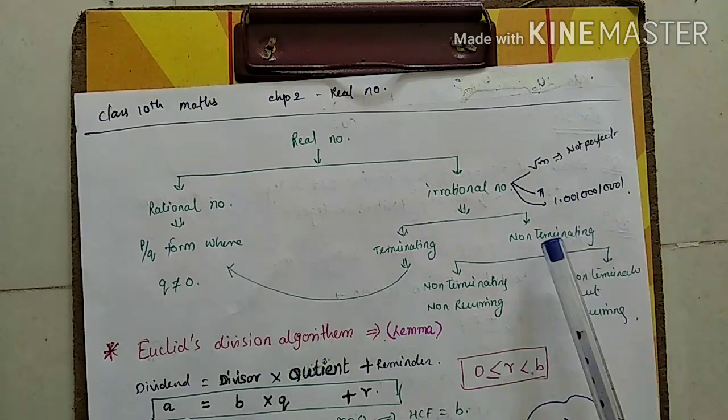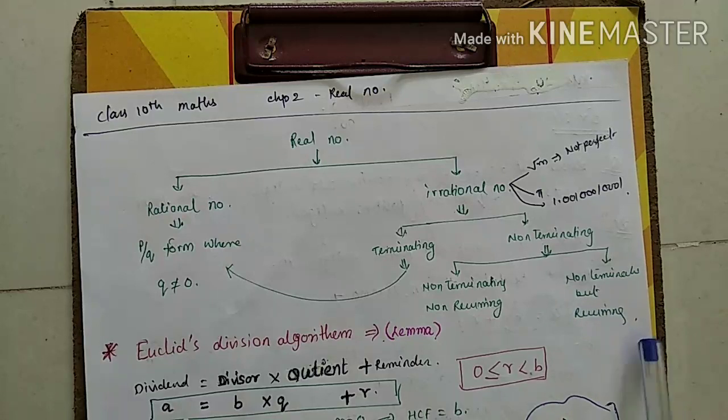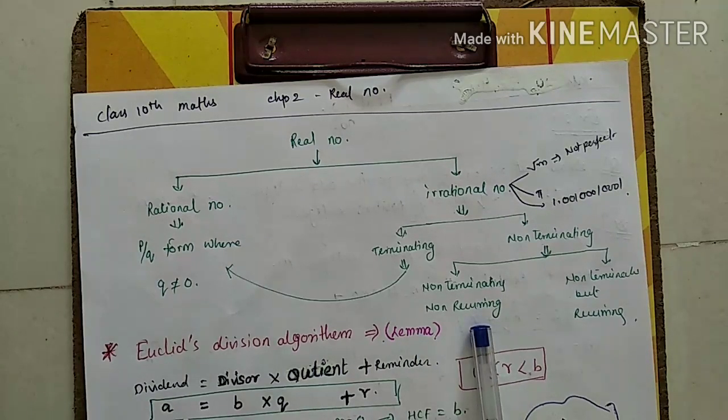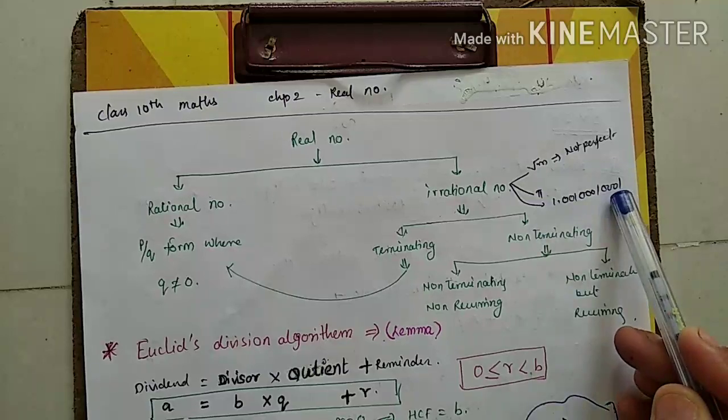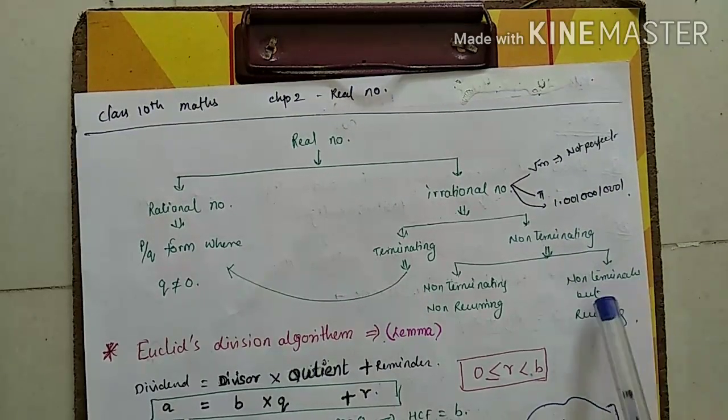Again, non-terminating numbers have two types: non-terminating non-recurring, and non-terminating but recurring. I already explained the meaning in the 9th class, but just understand it. Non-terminating and non-recurring means the number is non-terminating, and whatever digits keep coming, they are also not in a recurring form. Is it clear? For example, see this number. This number is called non-terminating and non-recurring. Now another kind, non-terminating but recurring.